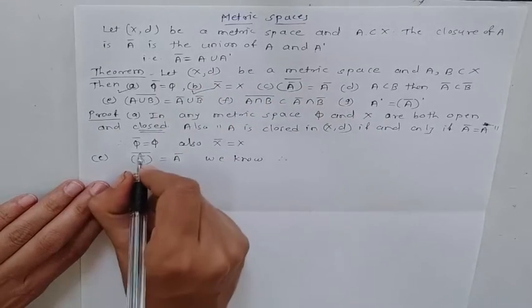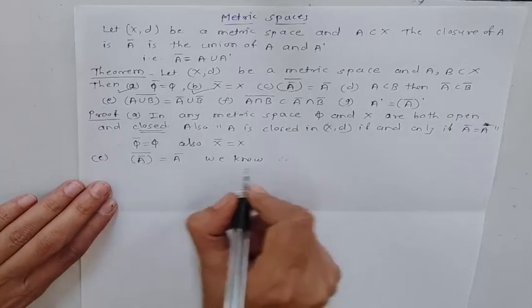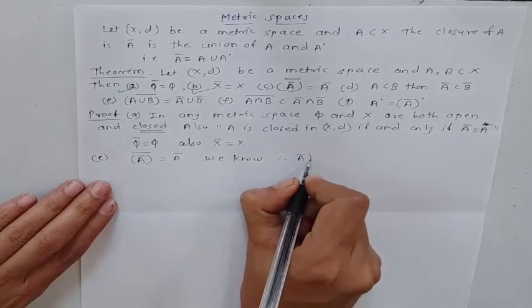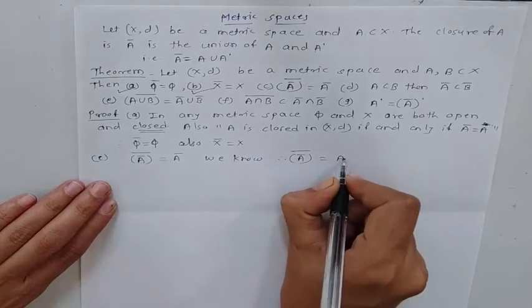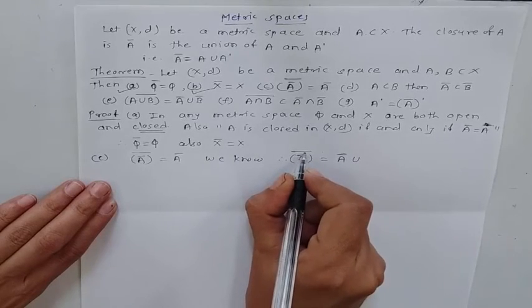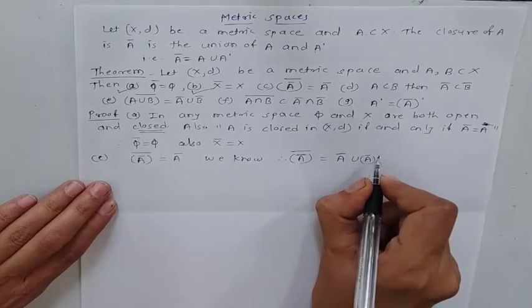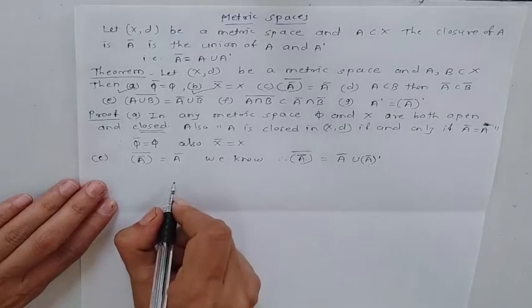Therefore, A bar bar is equal to A bar, the same set A bar whose closure is taken, union the derived set of that set, A bar dash.